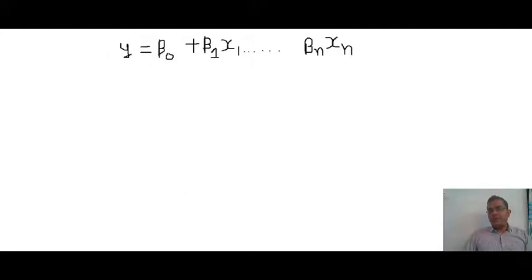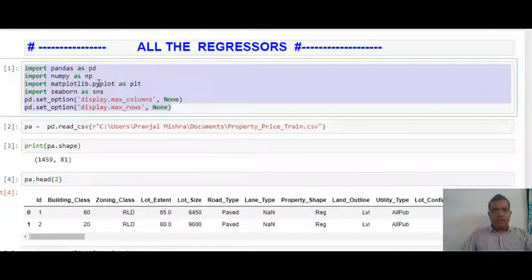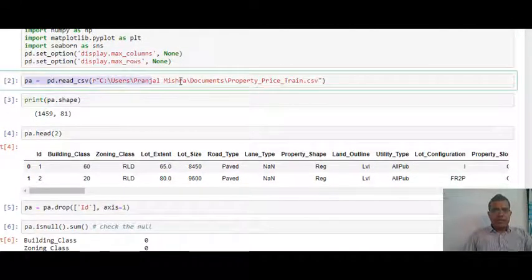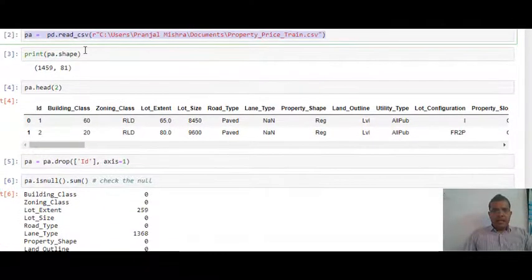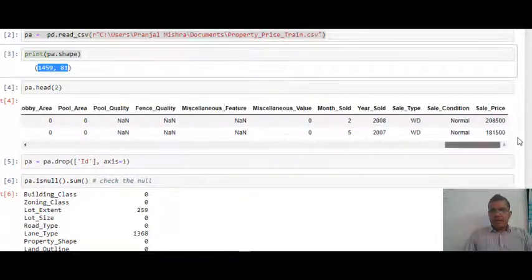In the interest of saving time, I have already written the code, and I'll quickly scroll down and explain what is happening and which algorithms we are building. First of all, I have done all the necessary imports: pandas, numpy, all those things. Then at line number 2, I am reading the file and checking the shape. There are 1459 records and 81 columns, and my target variable is the last column, that is the sale price.